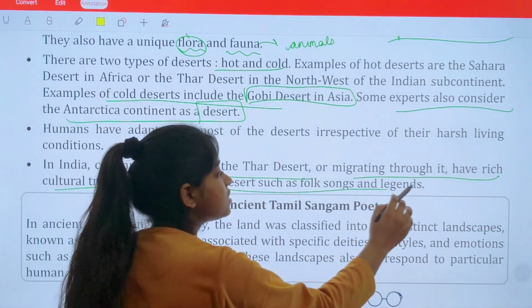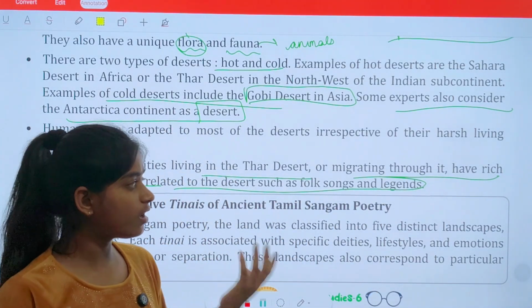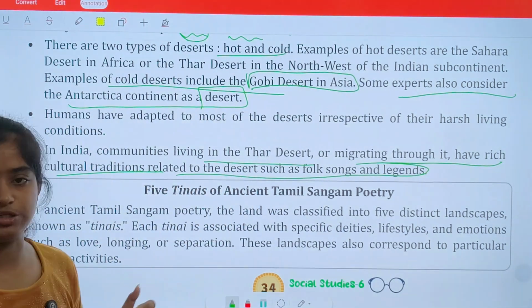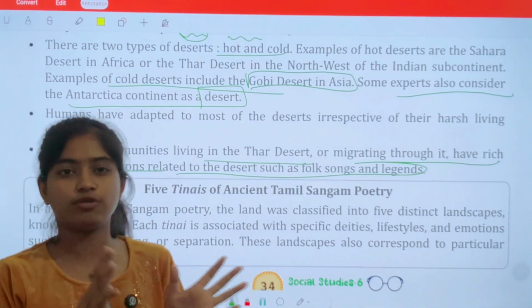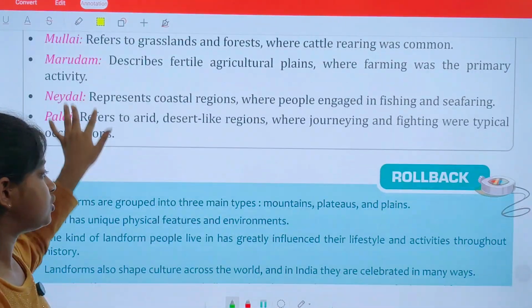related to deserts such as folk songs and literature. So this is how they celebrate the culture, I can say. Okay, and they are migrating it through rich cultural traditions. Okay, so this is a tradition which has been going on from a long time ago. Okay, so here our chapter is complete.